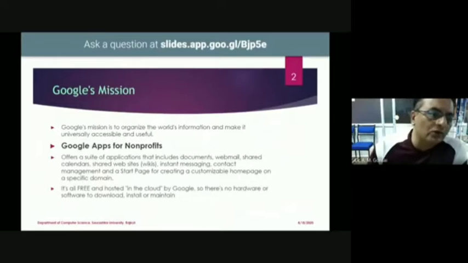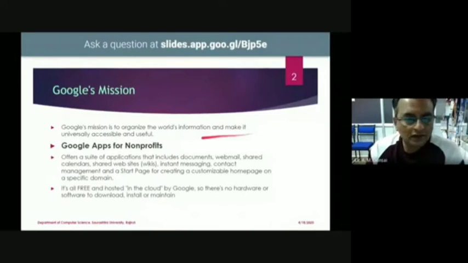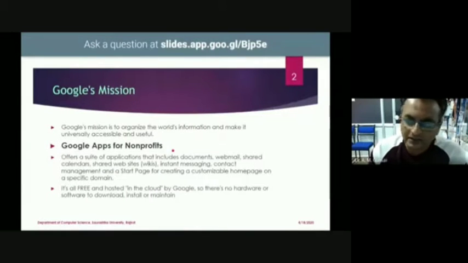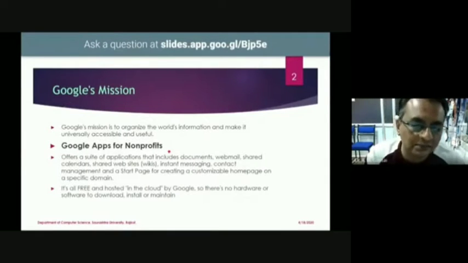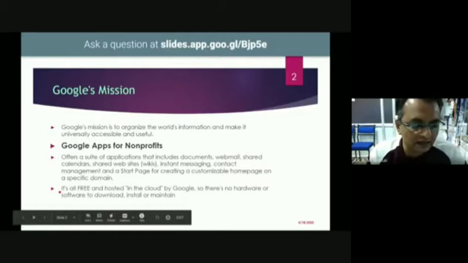But Google has many more facilities, and we can say Google's mission is to organize the world's information and make it universally accessible and useful. Google's apps are non-profit. Nowadays, Google is providing some extra facilities for which they are charging money, but almost all other facilities are free of charge. They are all free and hosted in the cloud by Google.